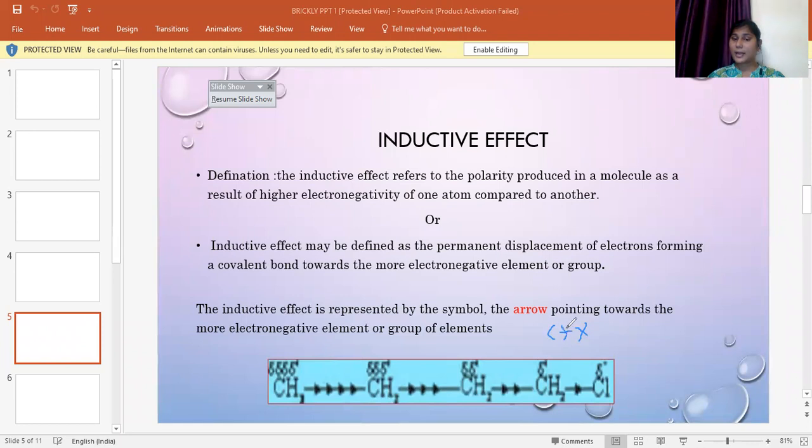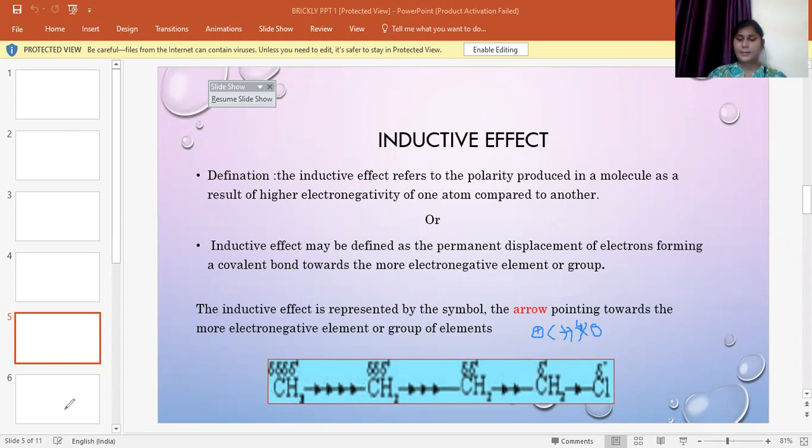Therefore, they gradually attract the electron cloud towards the halogen. Hence, a higher charge cloud is formed on the halogen. That is, the halogen gains a slight negative charge and the carbon gains a positive charge. See, here the covalent bond is being polarized. This condition is called the inductive effect.